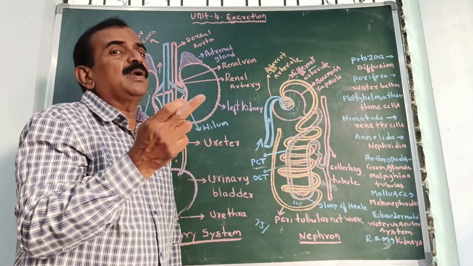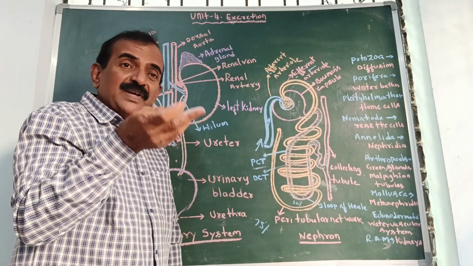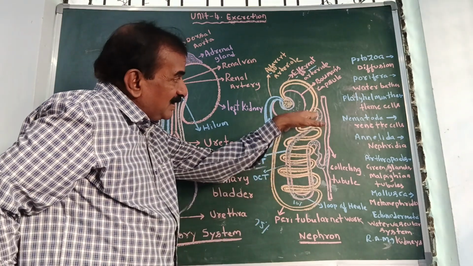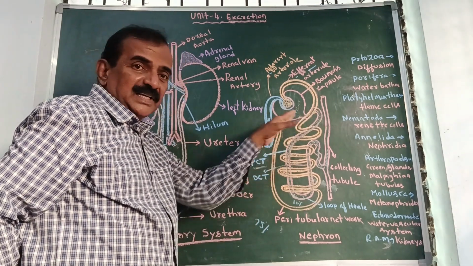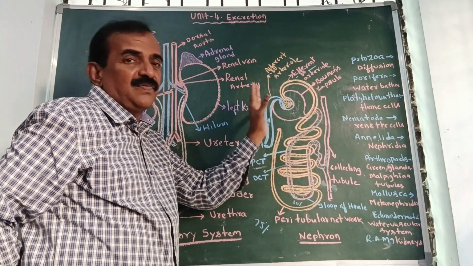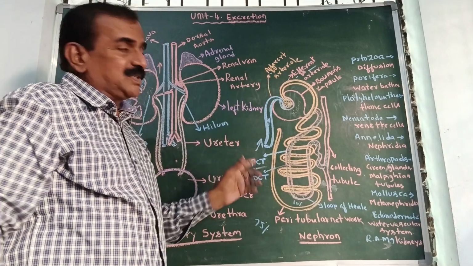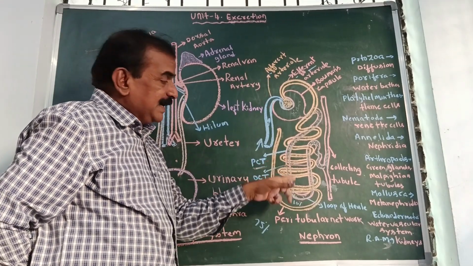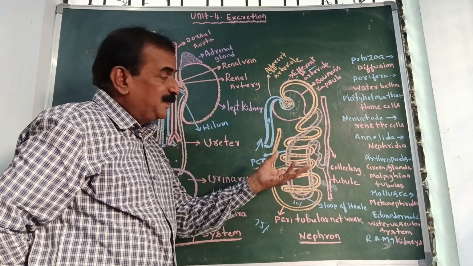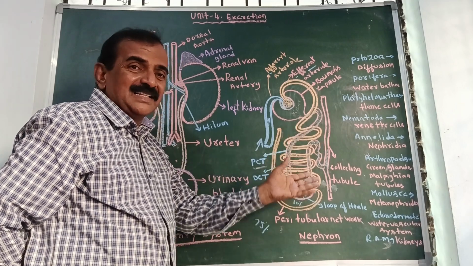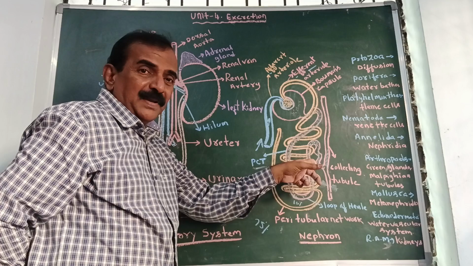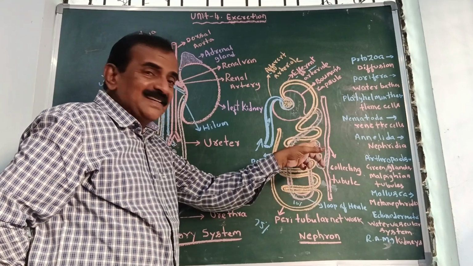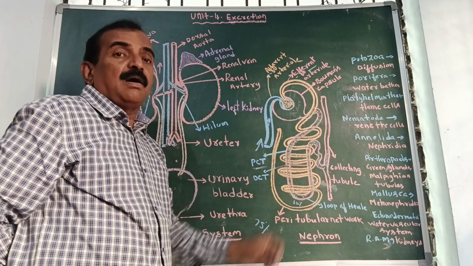So first one is glomerular filtration, and next you see the second step. Second step is tubular reabsorption. So here reabsorption of useful substances will take place. And third one, tubular secretion. So some of the waste which is present in the peritubular network is secreted to the DCT and collecting tubule. In the collecting tubule, what will take place?